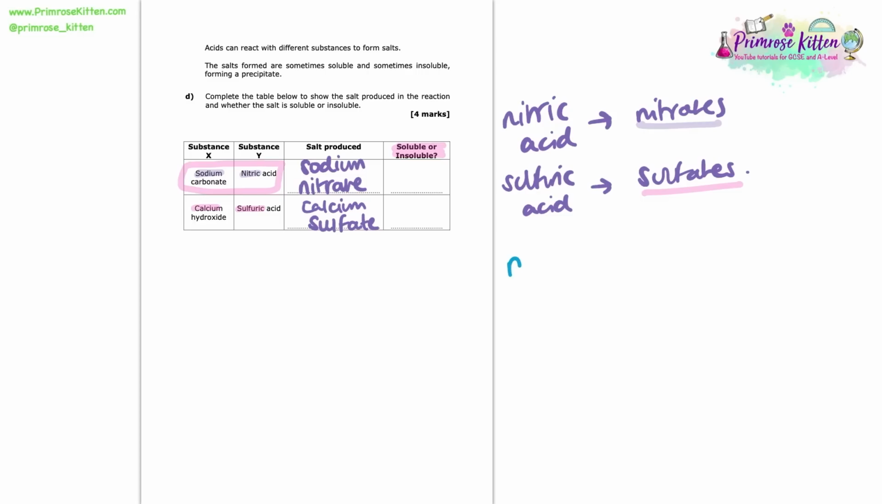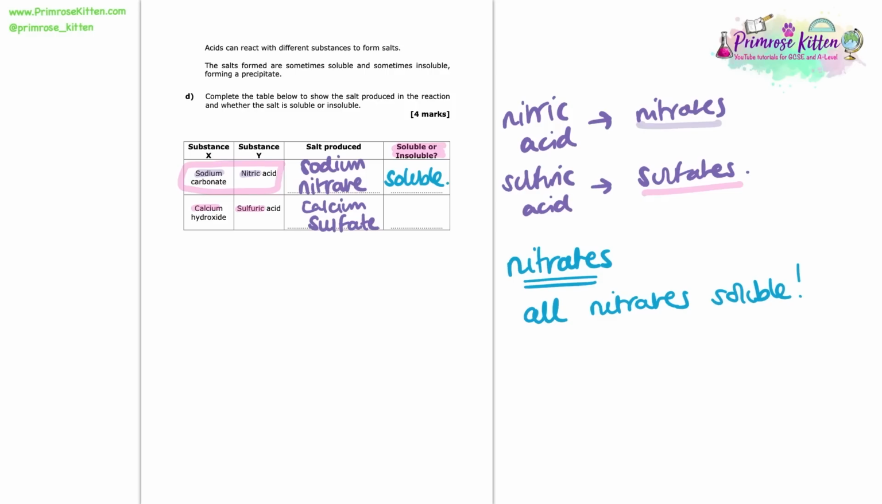So we need to remember that nitrates are always soluble. That's quite an easy one. There's no exceptions to the rule with nitrates. We just need to know that all nitrates are soluble. So therefore, sodium nitrate is soluble.